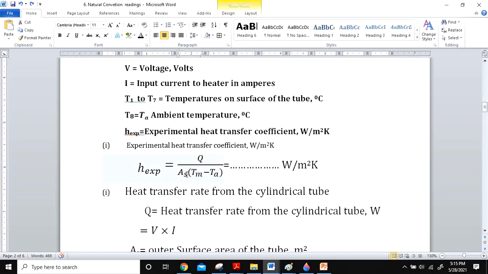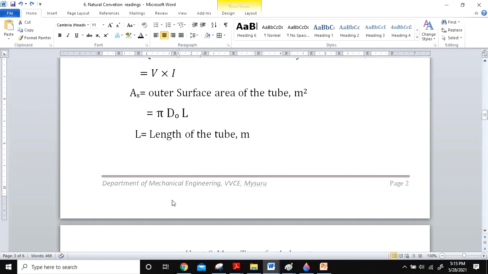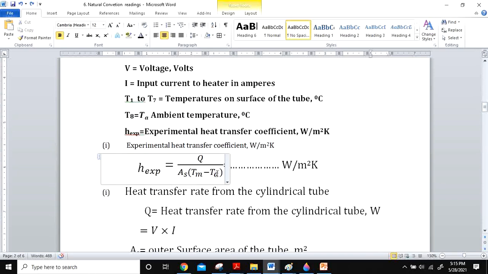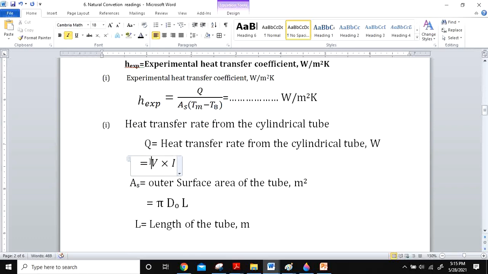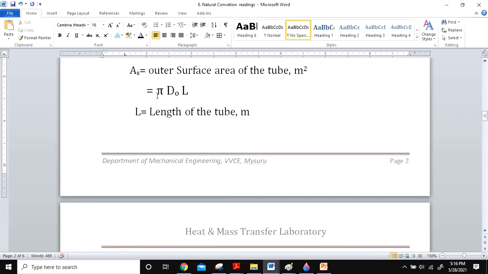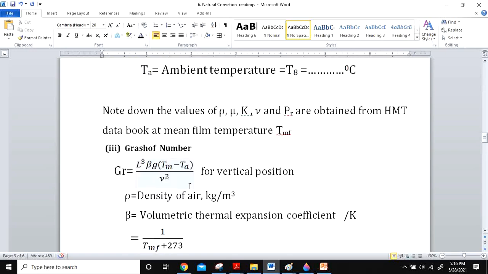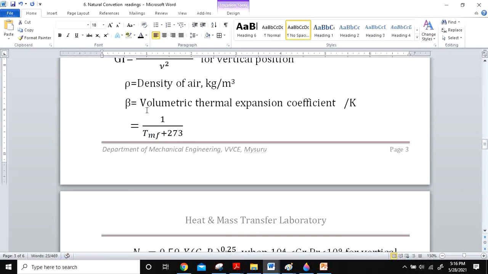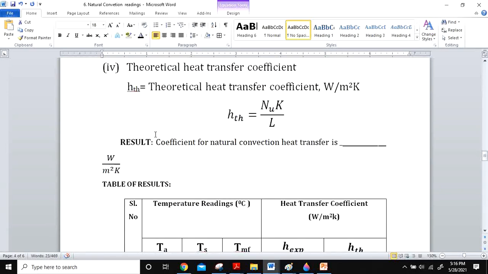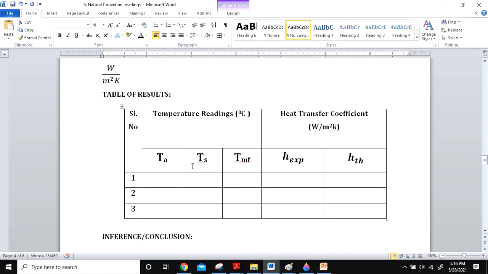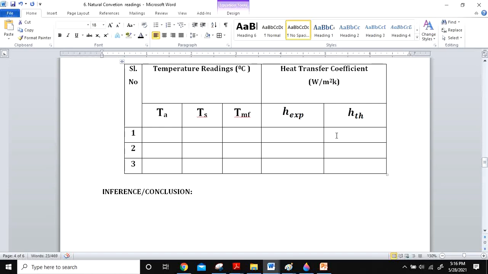To calculate the experimental value: the surface temperature you know, and the ambient temperature is T8 or Ta, which you note down. Voltage times current gives the amount of heat energy transferred. Then the surface area, which I already told you. Then note down the mean temperature and the ambient temperature. From the data handbook you note all these values. Calculate your Nusselt number, Grashof number, and Prandtl number like this. You can calculate the theoretical value. Finally, note down all the temperatures, and calculate and tabulate the experimental value and the theoretical value.